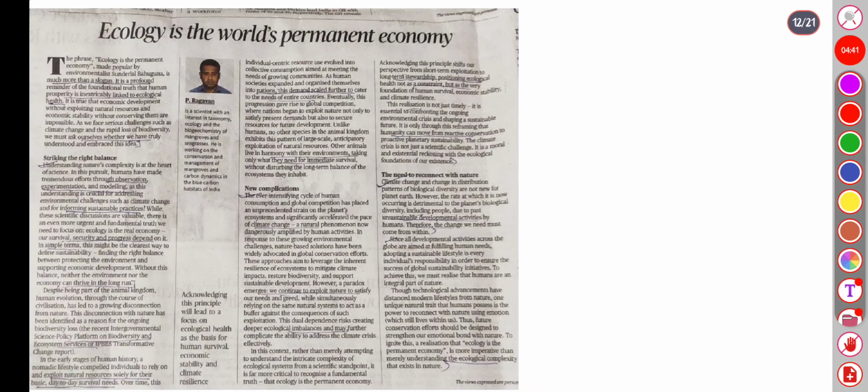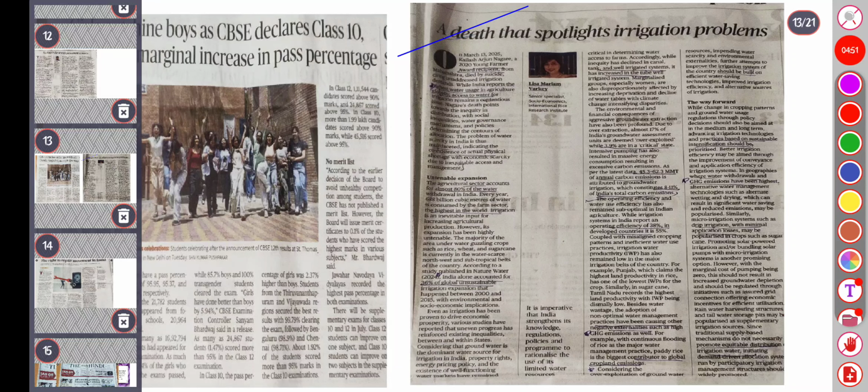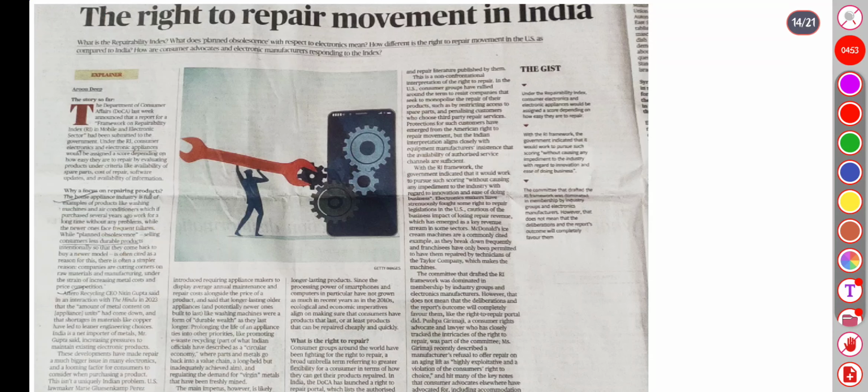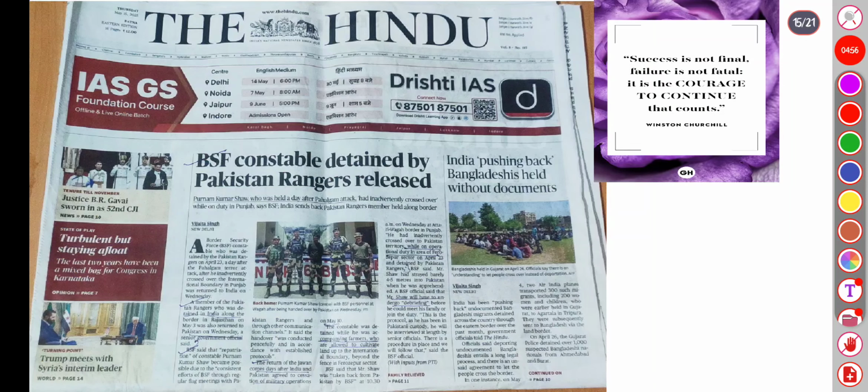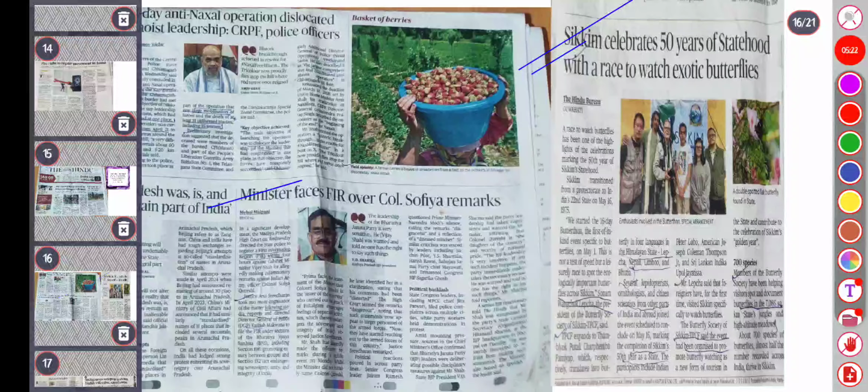Ecology is a world permanent economy. The 13th is about the declaration of the 10th and 12th results and the debt that spotlights the irrigation problems. The 14th covers the right to repair movement in India, and the 15th is the Hindu editorial covering the BSF constable detained and Pakistani Rangers released. The 16th covers the 21-day anti-Naxal operation, a minister facing an FIR over the Colonel Sofia remarks, and Sikkim celebrating 50 years of statehood with a race to spot exotic butterflies. It can be prelim specific, so I have added it.